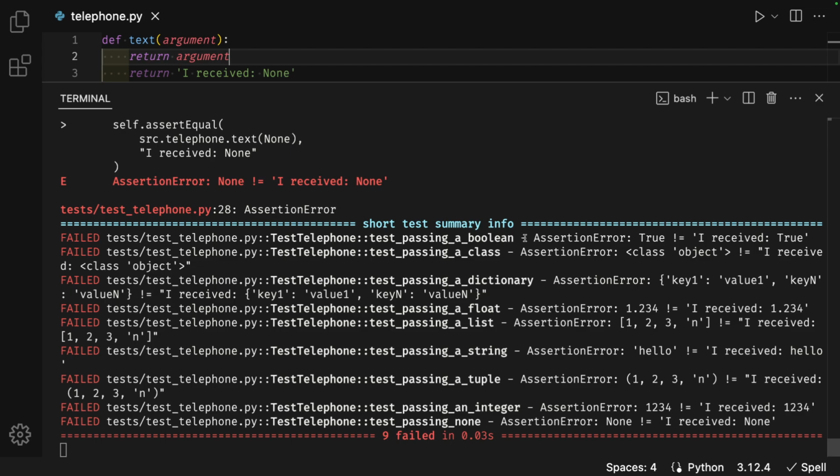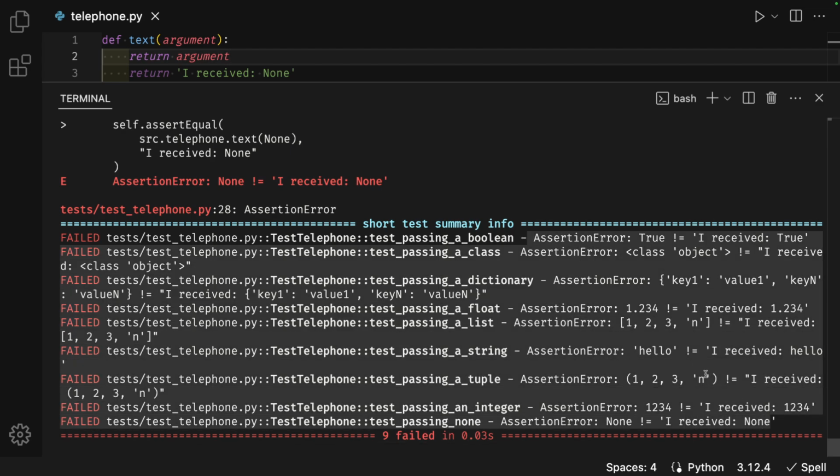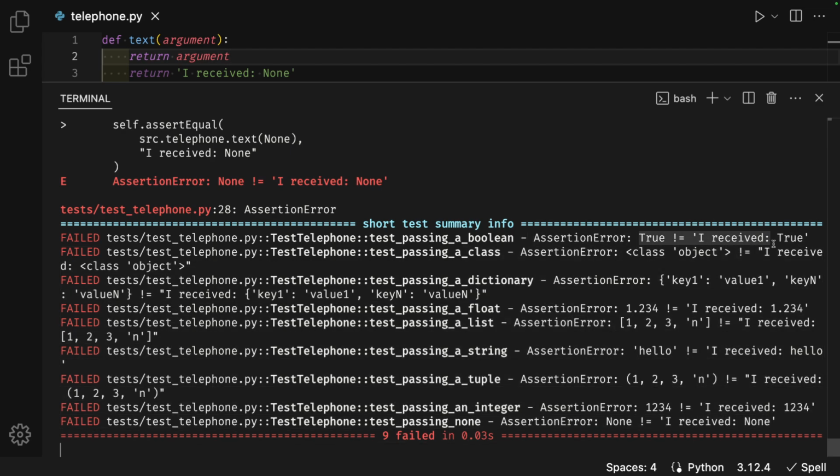I have an assertion error for every test here in the summary info. True is not equal to I received True. Class object is not equal to I received class object. None is not equal to I received None. 1, 2, 3, 4 is not equal to I received 1, 2, 3, 4. The same happens with all the others. They expect the input as part of the message.